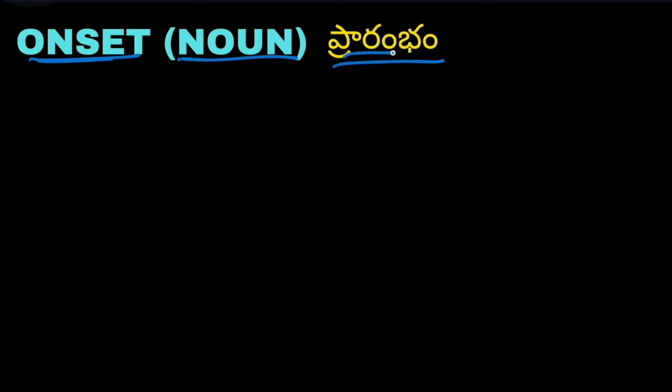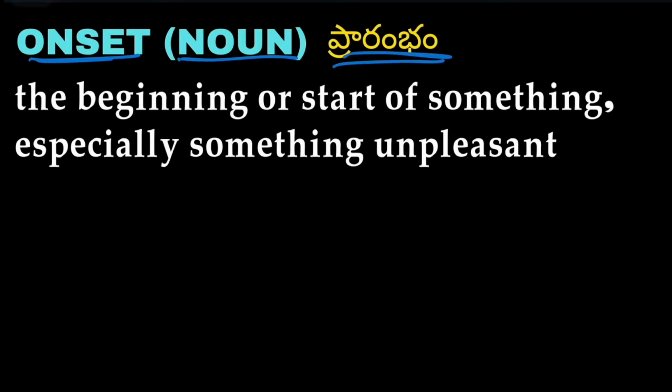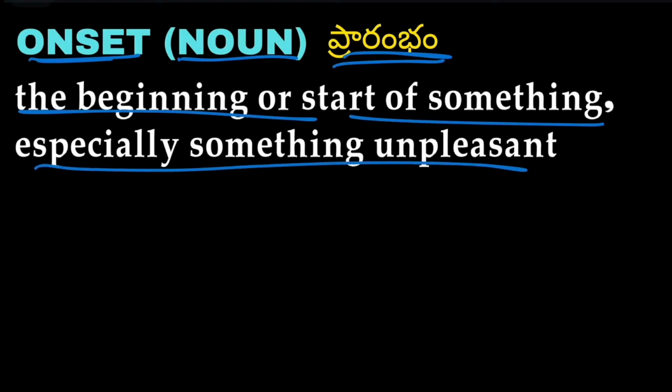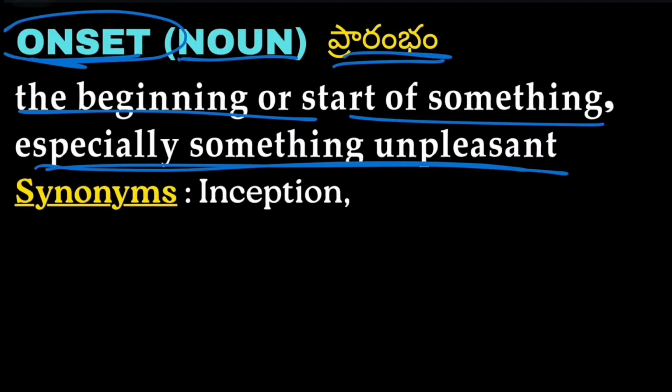Now, moving on to the next word, we have onset. Onset is a noun, and onset means to begin something or inaugurate. The beginning or start of something, especially something unpleasant, is onset. Synonyms: inception, advent, which also mean the beginning.